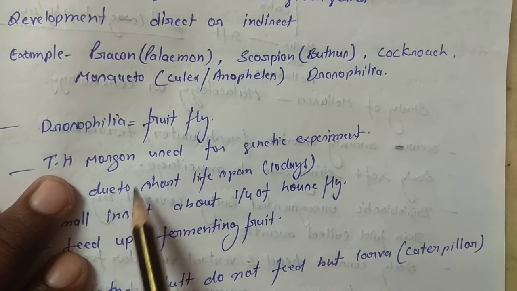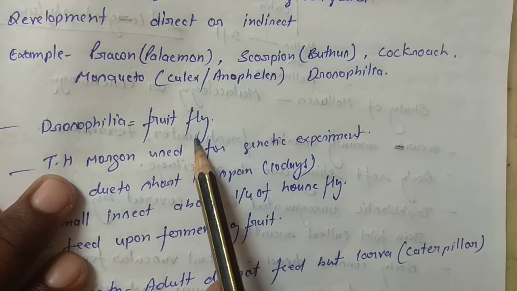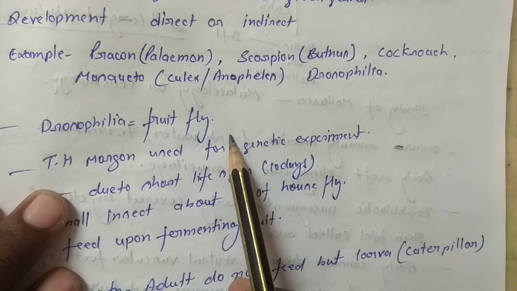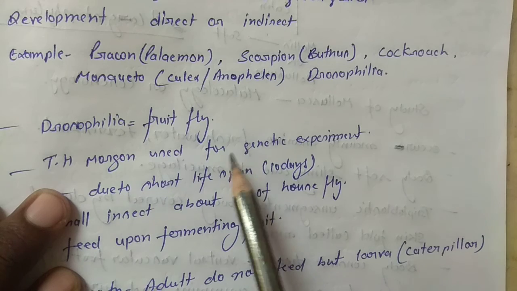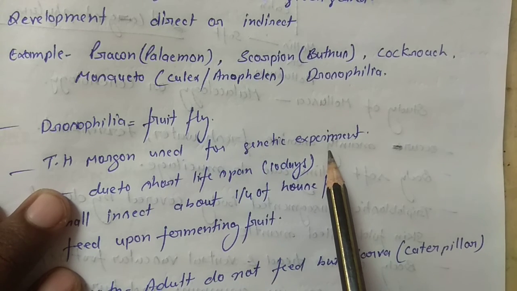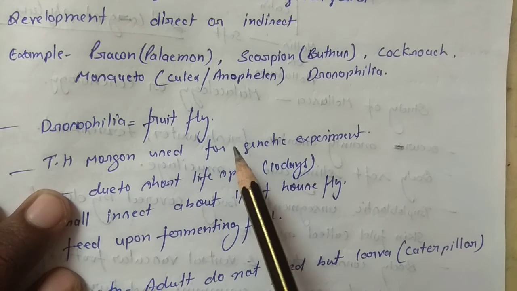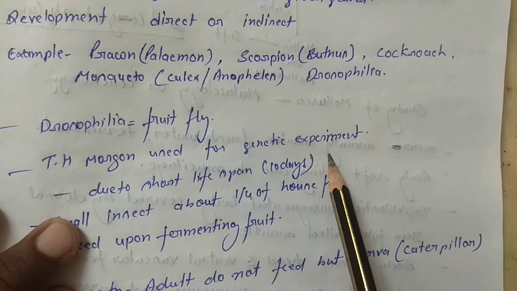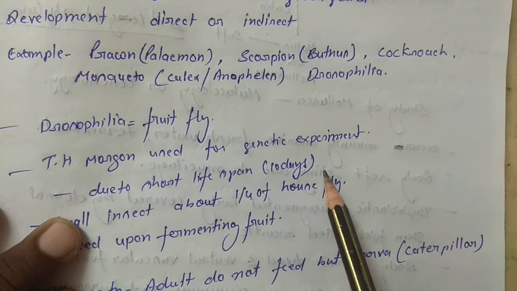First is Drosophila. Drosophila is also known as the fruit fly. T.H. Morgan used this fruit fly for many genetic experiments because of its short lifespan, about 10 days.